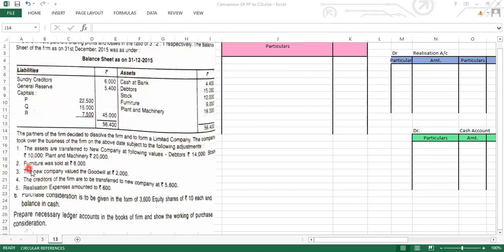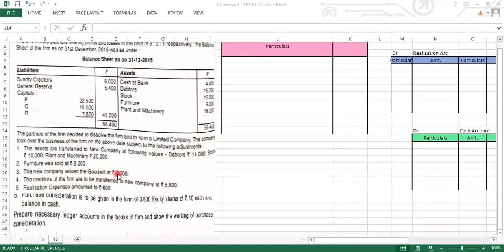Very good, students. Now furniture was sold at 8,000. It means that furniture is not taken over by the new company. Okay? So this furniture of 9,000 has been sold at 8,000. So here we will have to pass the entry for the sale. What will be the entry? Cash/Bank account debit to realization account. This will be the journal entry. And this will not form part of the purchase consideration, because this has been sold off.